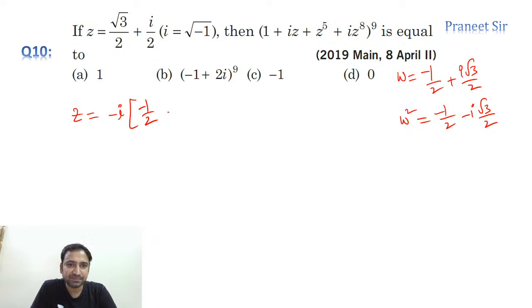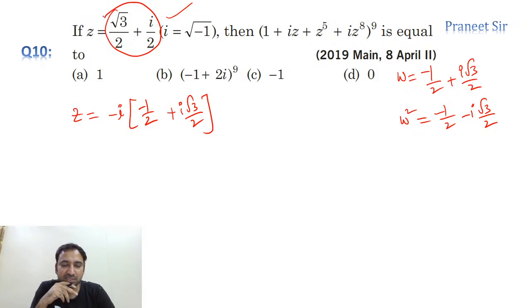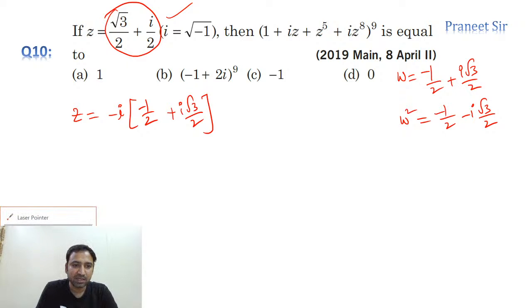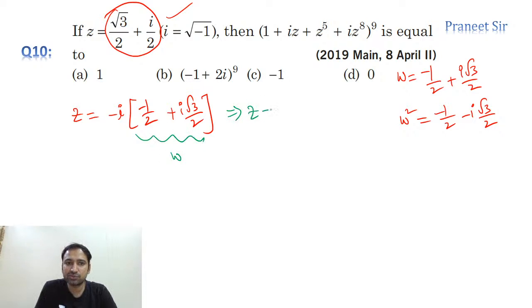And what about here, guys? Here it is plus I root 3 by 2 or minus I root 3 by 2. Let's check it. I into I is minus 1, minus 1 get cancelled. Yes, so this portion, that is root 3 by 2 plus I by 2, we can write as minus I into minus 1 by 2 plus I root 3 by 2. But minus 1 by 2 plus I root 3 by 2 is omega only. So in place of this, I'll substitute omega. So finally, I'm getting Z is equals to minus I omega. Correct? So substitute this value here.